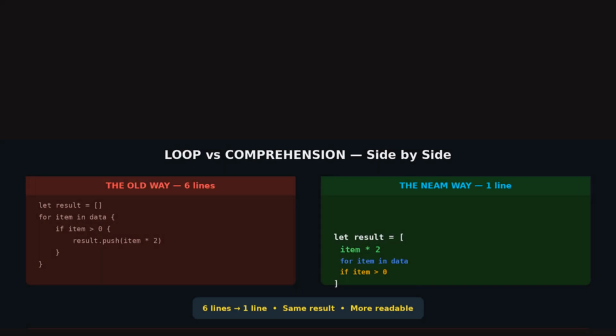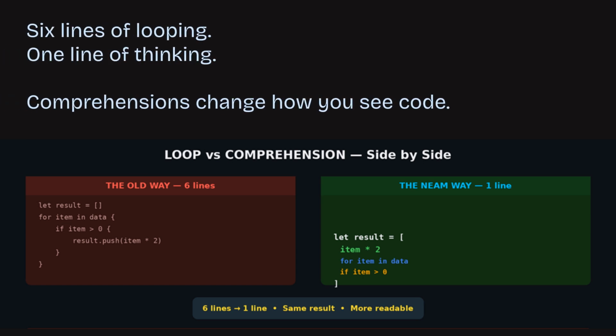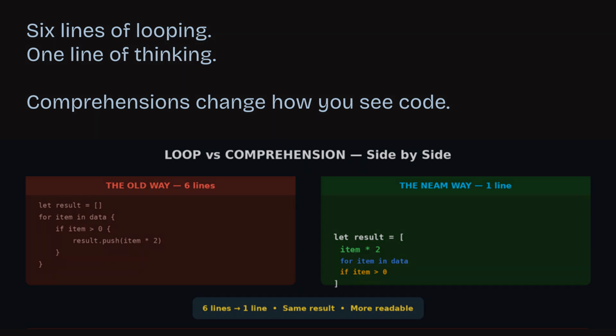Six lines, a loop, a conditional, a push to a result list. You've written this pattern 1,000 times. Now look at the right side. One line, same result. Filter, transform, and collect in a single expression. This is a comprehension. And once you learn to think in comprehensions, you'll wonder how you ever coded without them.